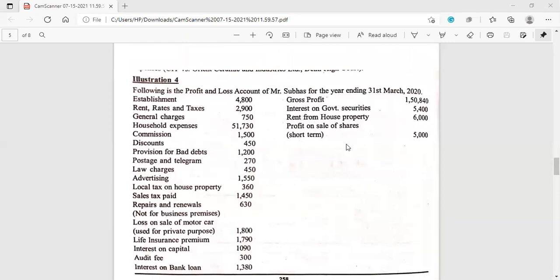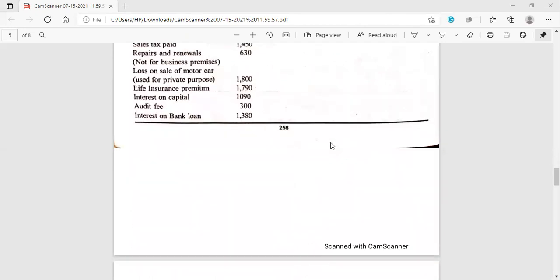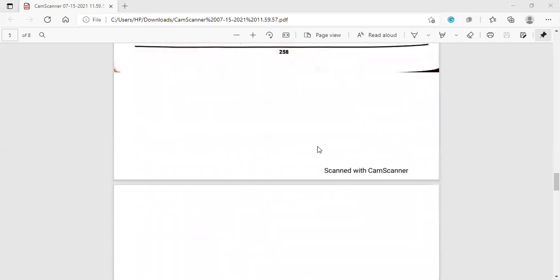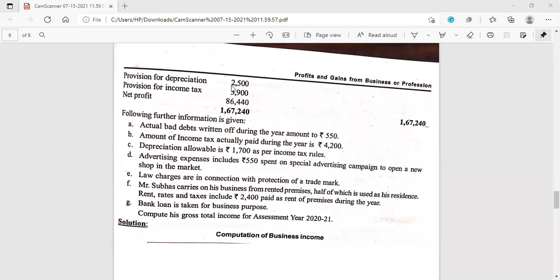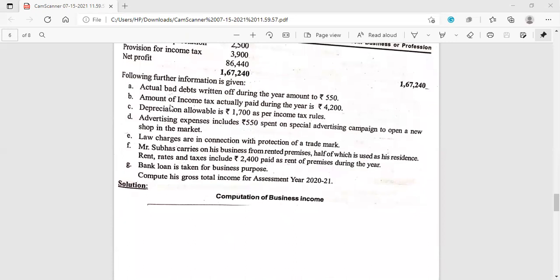Now let us consider the credit side of the profit and loss account. Interest on government securities 5,400 is given, so it is income from other sources and not income from business and profession. Rent from house property, again income from house property. Then profit on sale of shares, short term is given, so it's a capital gain, so not to be included in the profit and loss account. Now let us further consider a few items of the profit and loss account. Debit side, provision for depreciation, it is not allowed. Provision for income tax, it is not allowed, and additional informations are there.